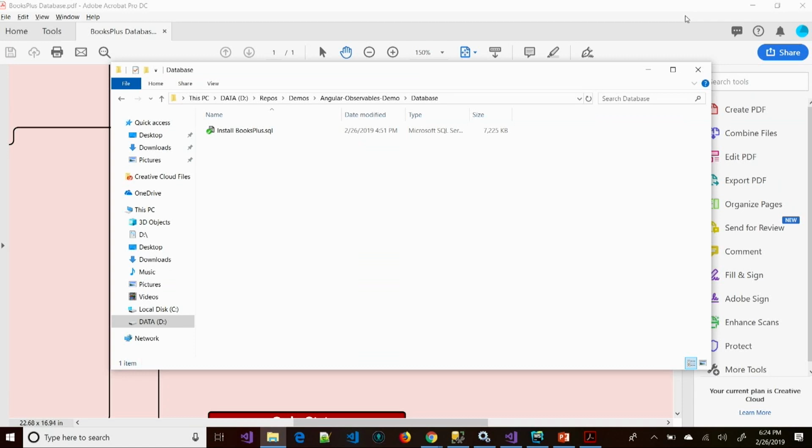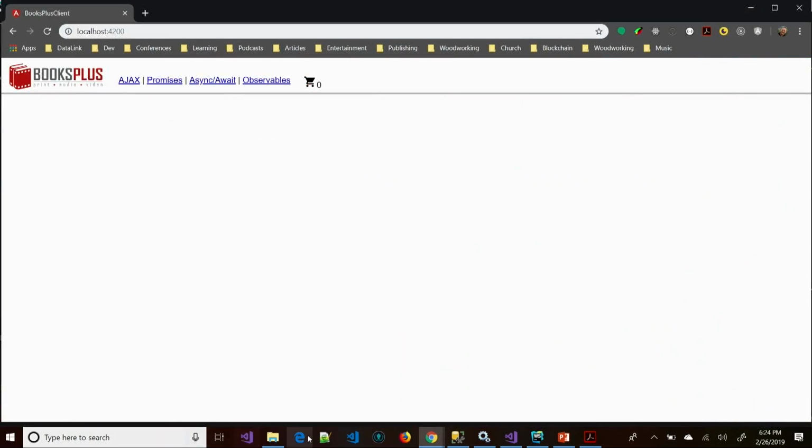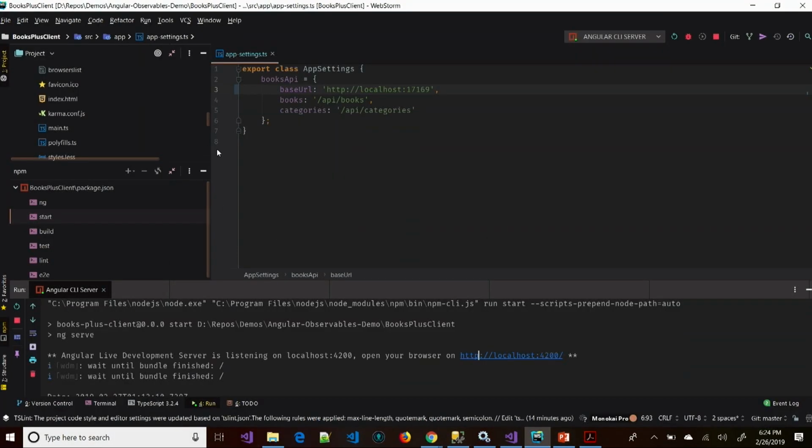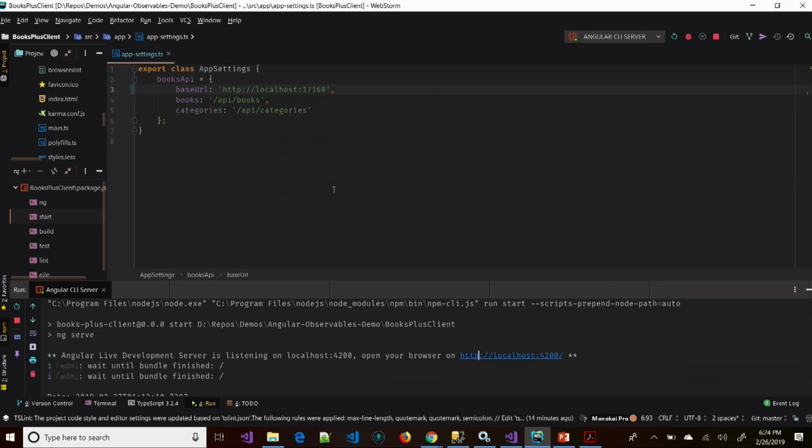The reality is observables go way beyond that, and RxJS goes way beyond that. That was just kind of our launching point for this, because as we talk about Async-Await and asynchronous programming, a lot of times the first place that we start is we need to make asynchronous calls to the back end. So I wanted to take a look at that and very quickly look at 4 different approaches historically.